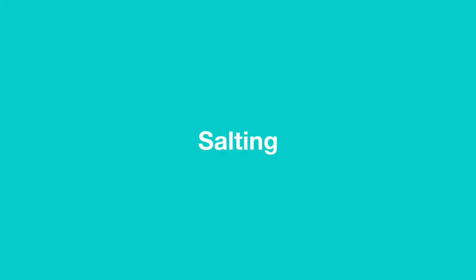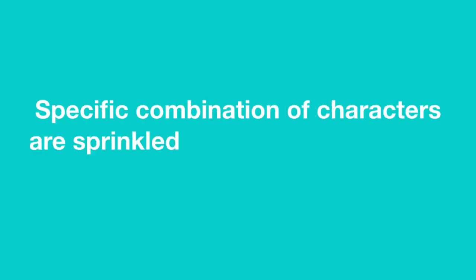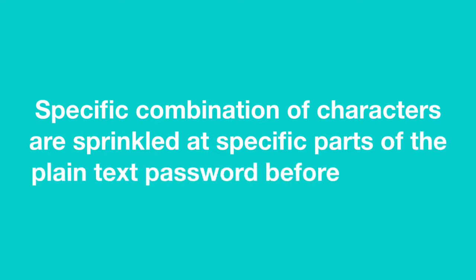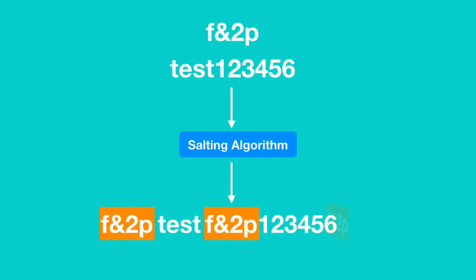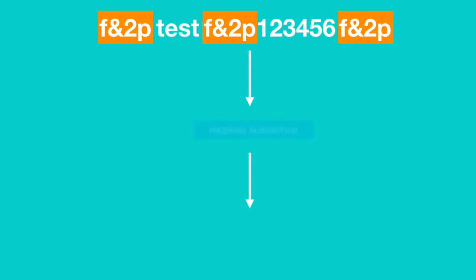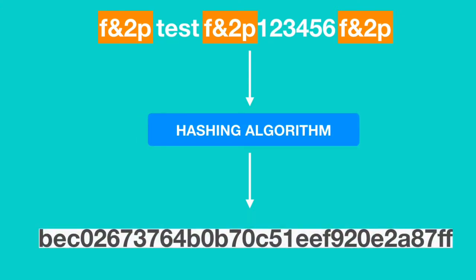A new technique called salting is introduced by security analysts to give hackers a hard time in cracking passwords. In this technique, a specific combination of characters are inserted at specific positions of the plain text password before hashing. Every company has its own salting algorithm and they don't make their salting algorithm public. For example, let's say Facebook's salting algorithm inserts the string f&2p at the beginning, after the third character and at the end of the plain text password. After salting the password, the salted password is then hashed by a hashing algorithm.